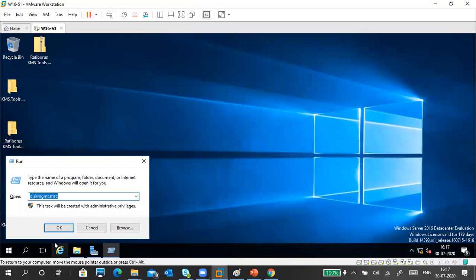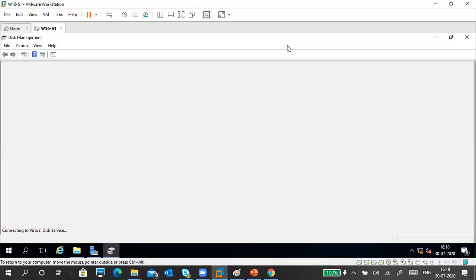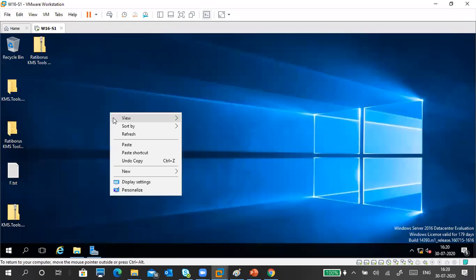This is a better option. So again I will open. Now it will take time to connect. Guys, I'm doing everything in a server. It does not mean it's a server class only. This is not directly a server class, it's a storage class. I'm showing it in a server. And RAID 5 works only in servers, not in a client. And I don't have any other kind of RAID applications.